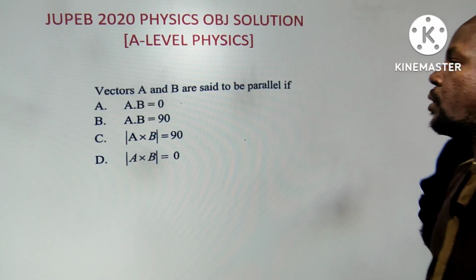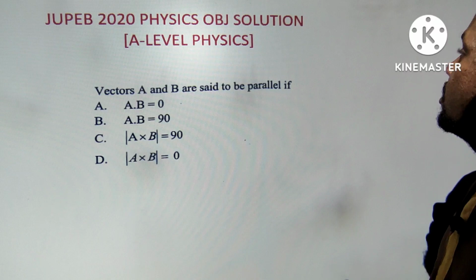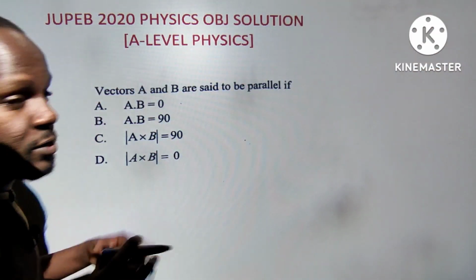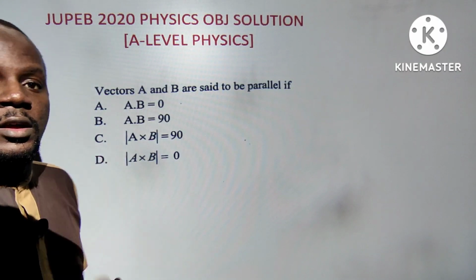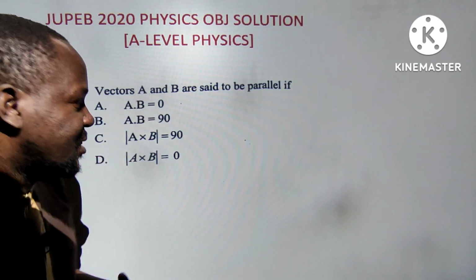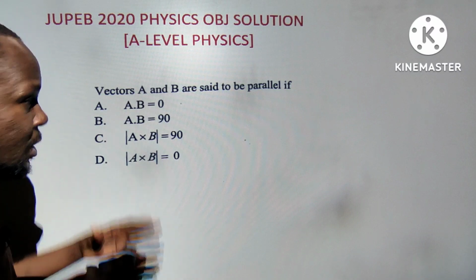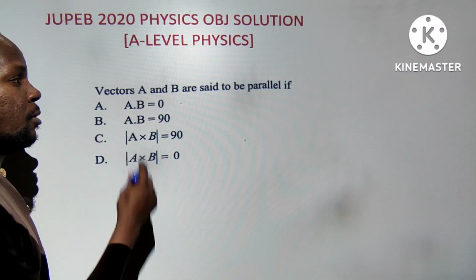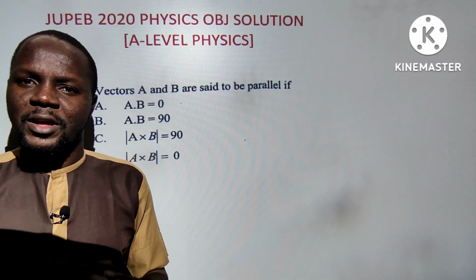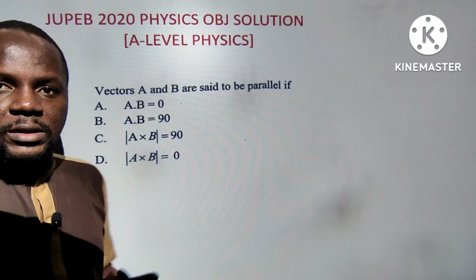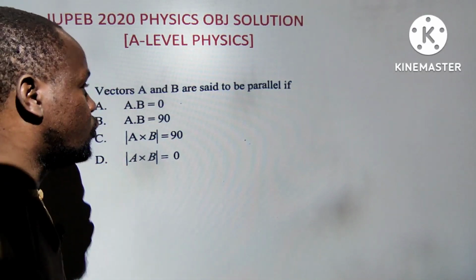Thank you very much. Now, vectors A and B are said to be parallel if dash. Now, I want to talk about vectors. Videos on vectors are available on my physics channel. This is not the channel I'm talking about, not the modified channel. Just search for Mosley Academy and you are going to see the physics channel. You can use the playlist to get all the concepts. But for now, I think you need to do more practice questions, because they are the type or method in which JUPEB and IJMB used to set questions.